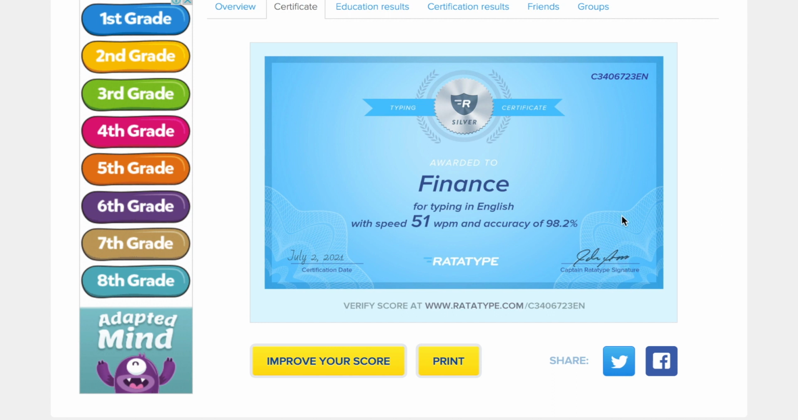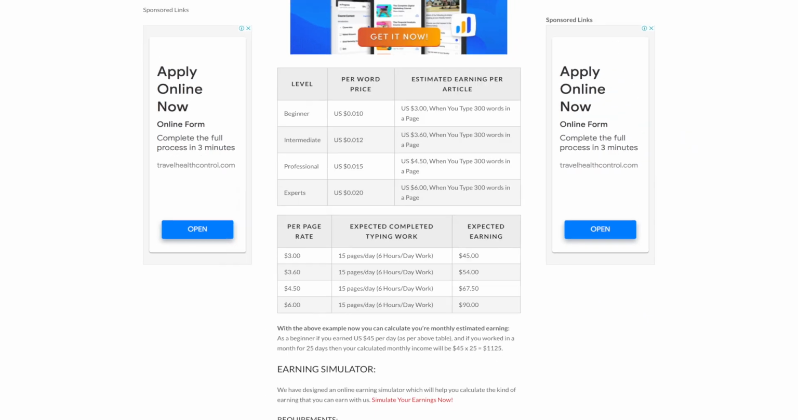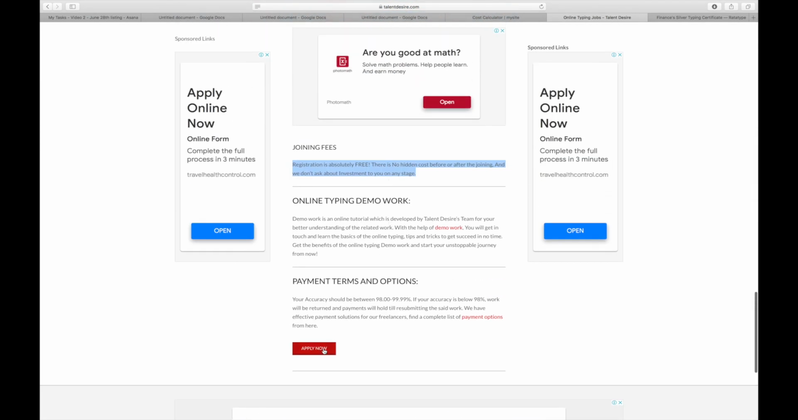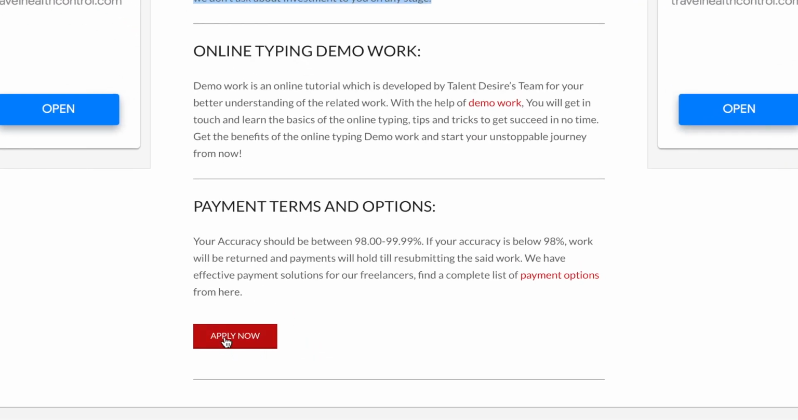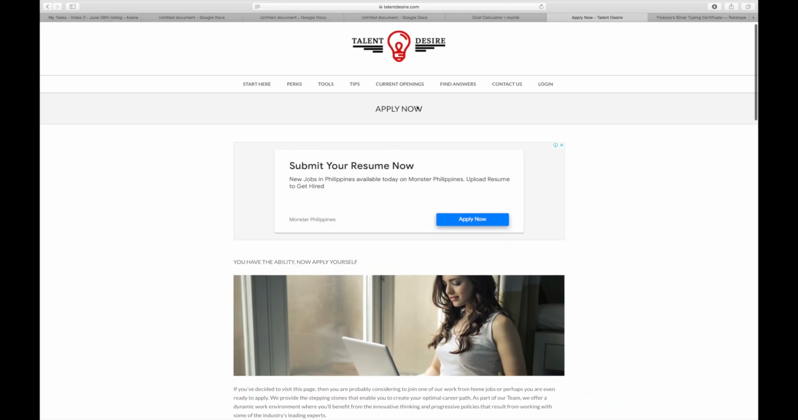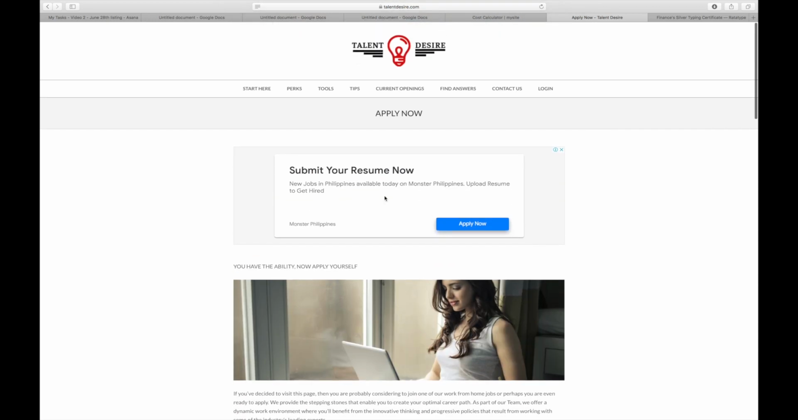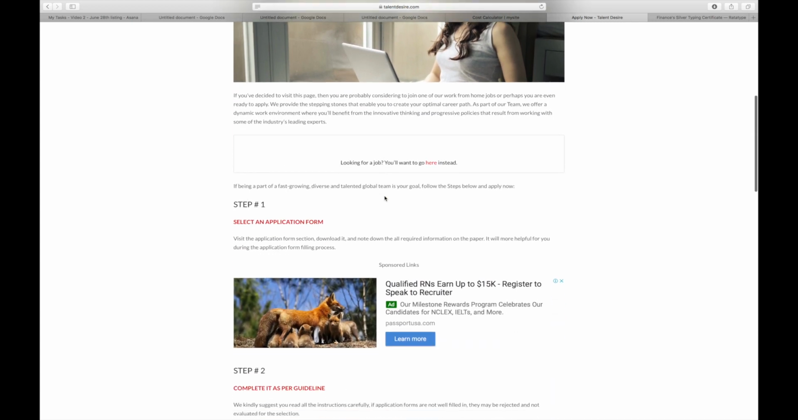Once you get the certificate, you can begin to apply for this job. So we're going to come over to talentdesire.com, and I want you to scroll down to the very bottom of this website. And I want you to click on this red button right here which says apply now. And then you'll come over to this page where you can start applying for your job. But please pay very close attention and watch this video until the end because the registration page here is actually very hidden on this website. You might get lost or fail to find the registration page if you don't watch this part.